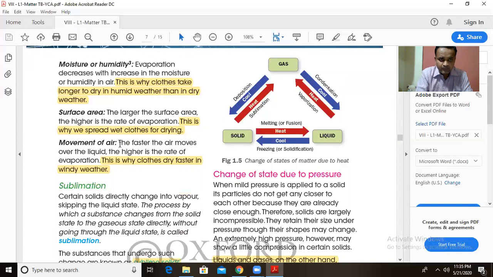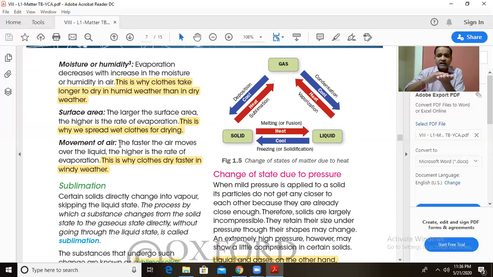Surface area. See here, a cloth on a string is spread out very nicely. The area is more. More area will be exposed to the sunlight, therefore evaporation will be more. But if the cloth is placed very compressed, the surface area will be less. Therefore, the water particles will not get that much solar energy to evaporate, and the rate of evaporation will be slower.